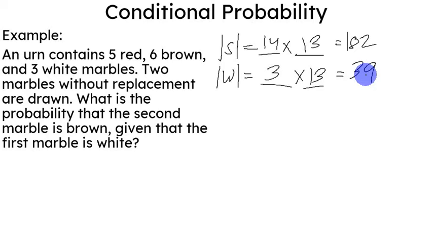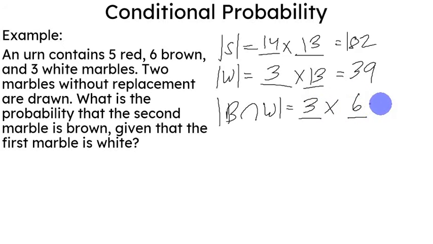So with that in mind, we also would like to know the probability that the second marble is brown, given that. Although that's kind of difficult to look into, probably what we can look into instead is the number of possible outcomes that the second marble is brown and the first marble is white, because anyway, that's what we're looking for. So, if the second marble is brown, given the first marble is white, here the first marble is white, you have 3 possible outcomes. Second marble is brown, you have actually 6 possible outcomes.